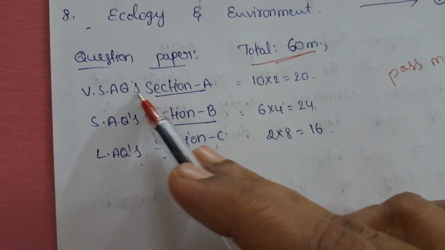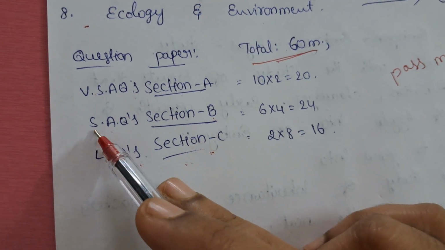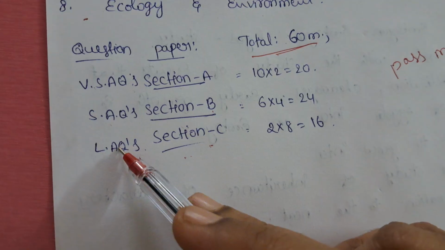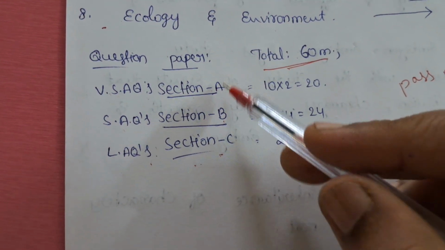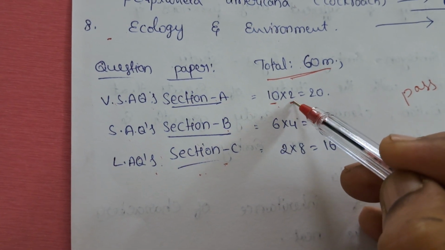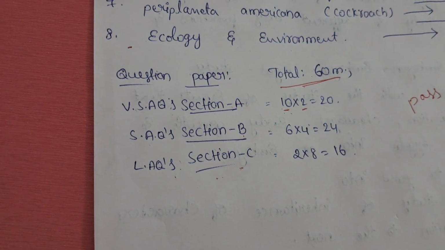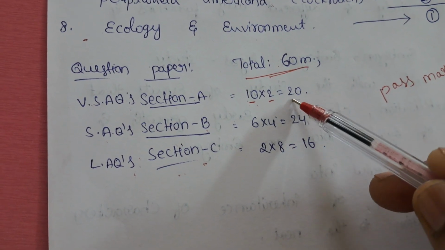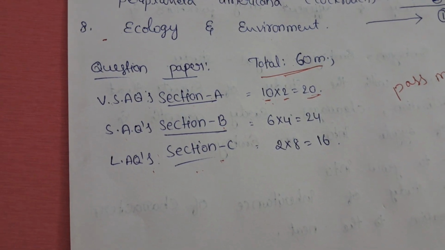VSAQs means very short answer questions. SAQs means short answer questions. LAQs means long answer questions. First, section A has 10 questions. Each question has 2 marks. In total you write 10 questions and you get 20 marks.